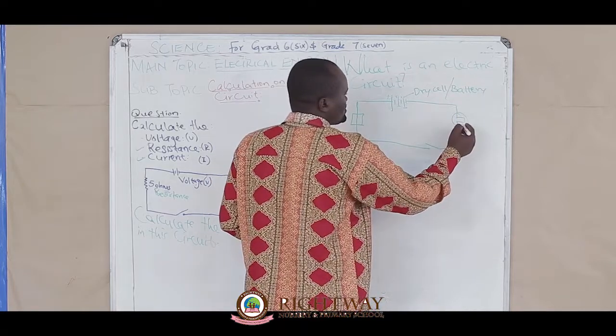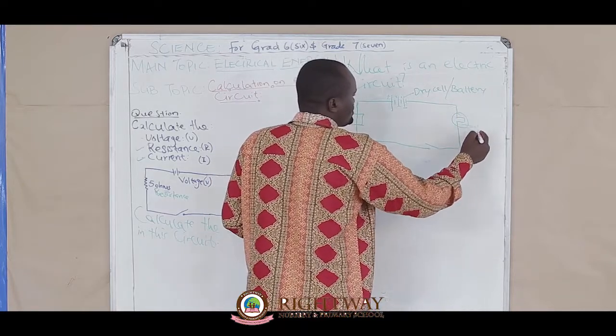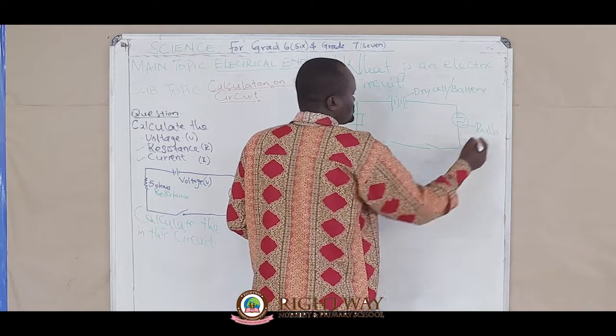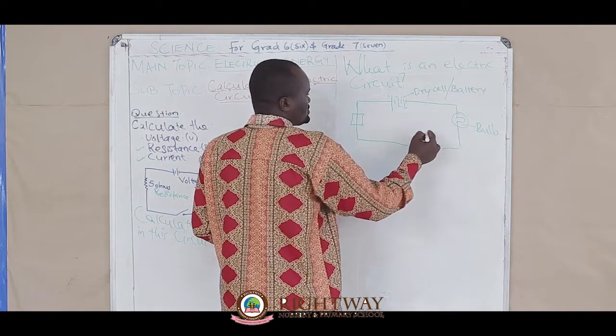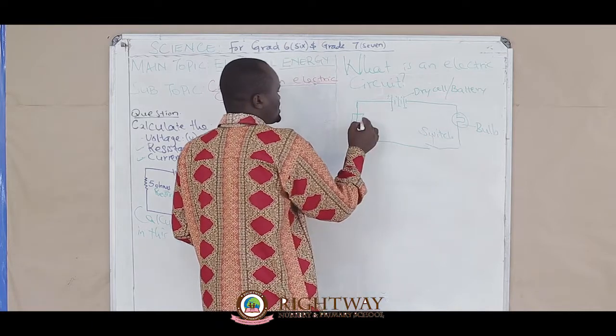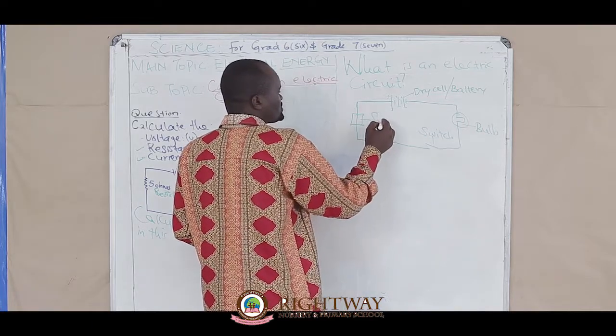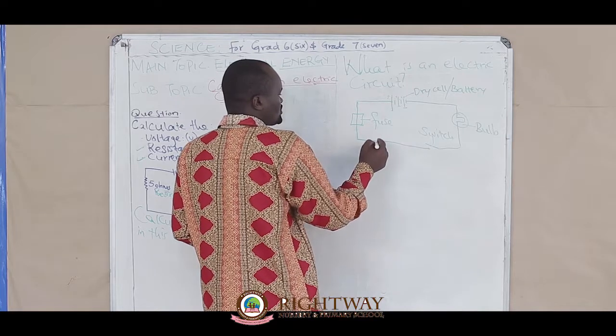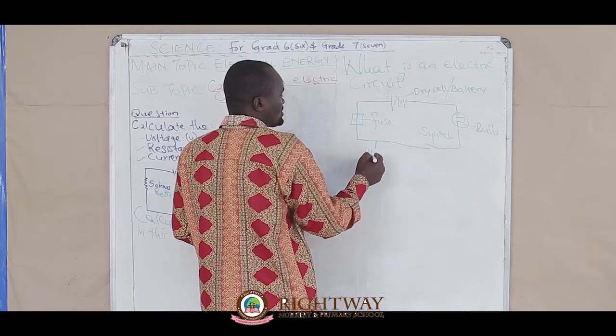What about this one? It's a bulb. What about this one? It's a switch. What about this one? It's a fuse. What about this one? A wire.